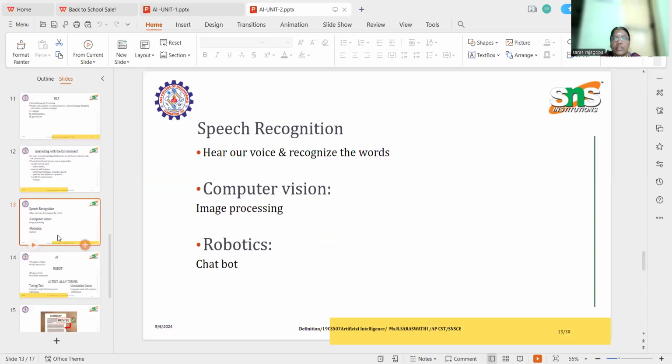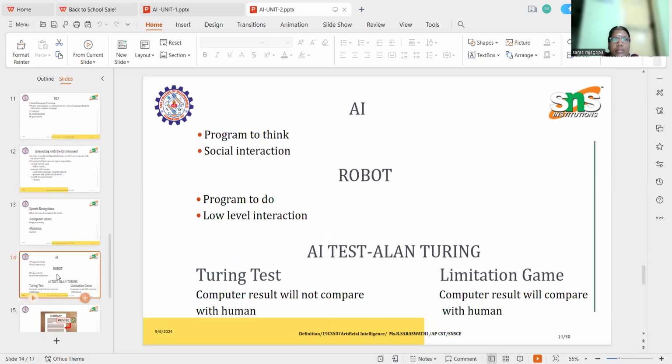Speech recognition: here, our voice is taken and the words are recognized. Computer vision, image processing, robotics, and chatbots. A chatbot is a program to think and have social interactions. A robot is a program to do, interacting with the social environment.